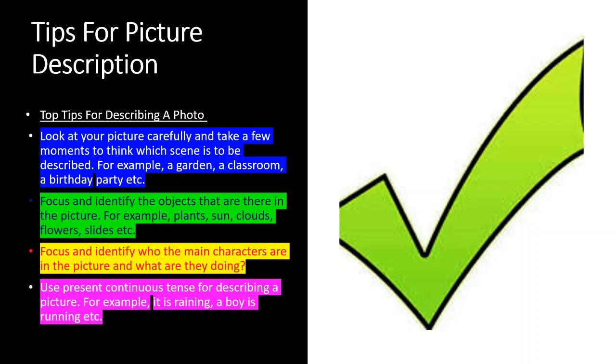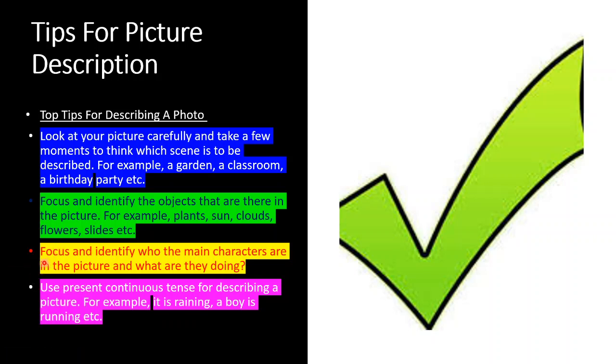Rule number 2 or tip number 2: focus and identify the items or the objects that are there in the picture, and you should know proper English vocabulary for those items that are there in the picture. For example, plants, sun, clouds, flowers, slides, etc.